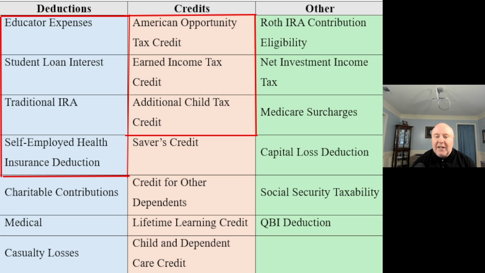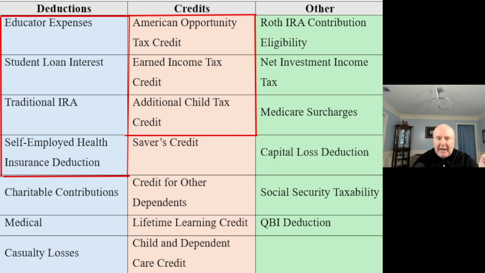Net investment income tax, Medicare surcharges. So it's not even necessarily a tax, but you have your surcharges on that, your capital loss deduction, Social Security taxability, so how much is going to be taxed, and then your QBI deduction if you have a qualifying trade or business. So those are going to be the things that are impacted by AGI. So if we can reduce AGI, we open up these deductions if we've phased out before. So when you go to AGI, those are the things you want to look for.